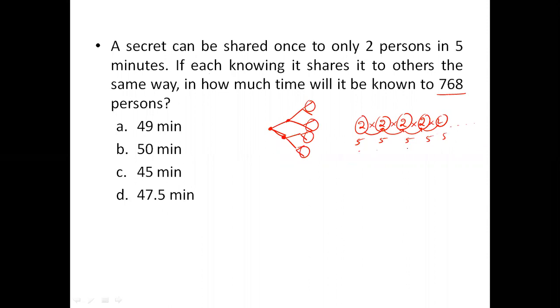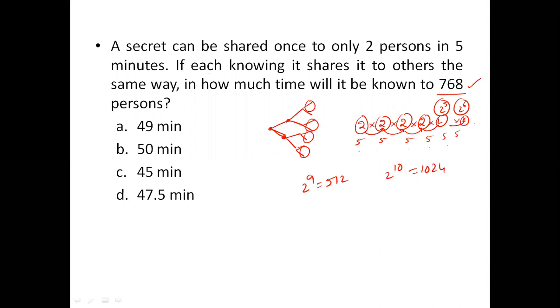So for 5 5-minute periods, we can say 2 power 5 members will know the secret. Again, one more 5. That means 6 5-minute periods, 2 power 6 members will come to know the secret. Now, 768 is not a power of 2. 2 power 9 is 512. 2 power 10 is 1024.